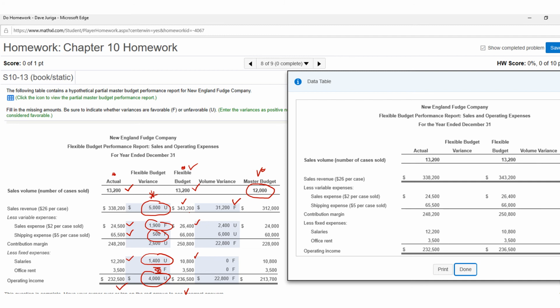It's all volume driven. So the sales expense of $26,400 versus $24,000, you'd say unfavorable because that's using actual numbers, but again, volume driven. Shipping costs 66 versus 60, that's bad. So again, they say unfavorable. And then down below, salaries, you had 10.8 versus 10.8, and office rent, those are the same. So notice there's nothing there.